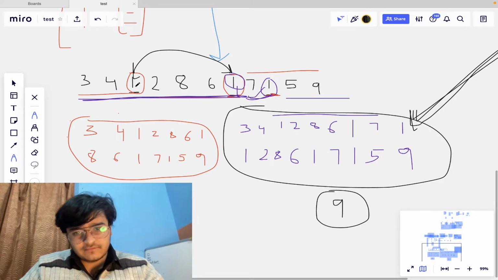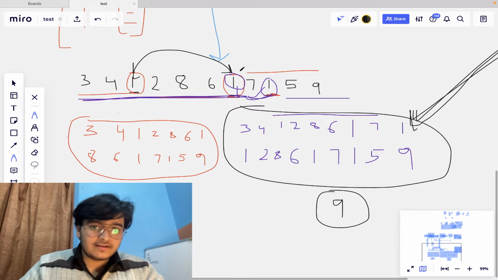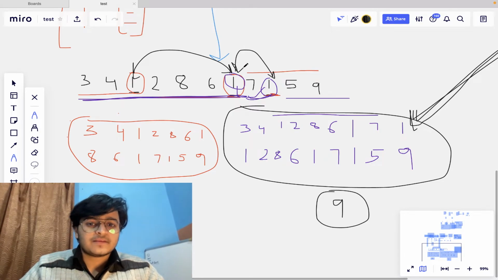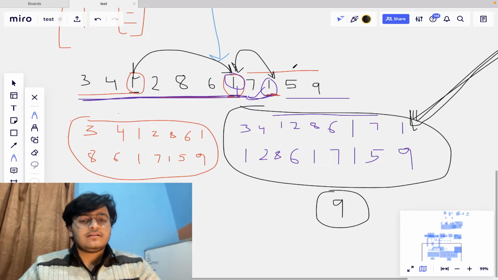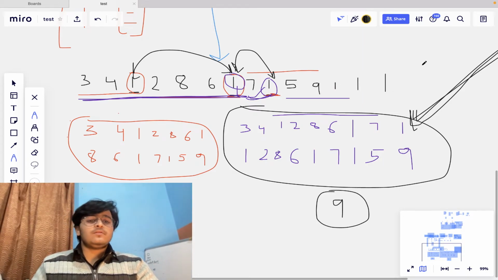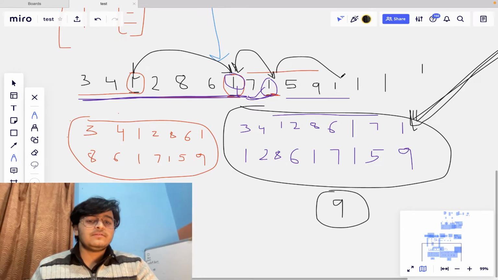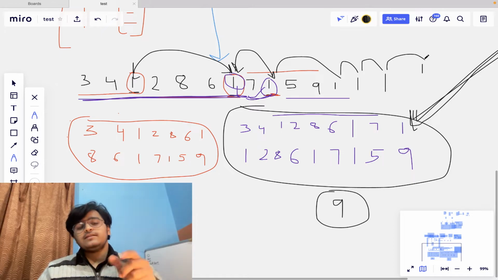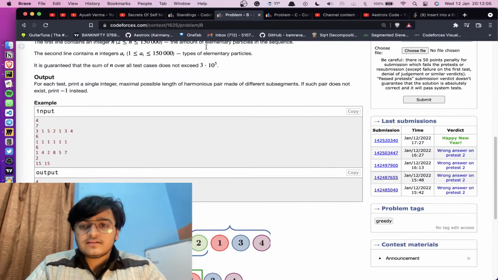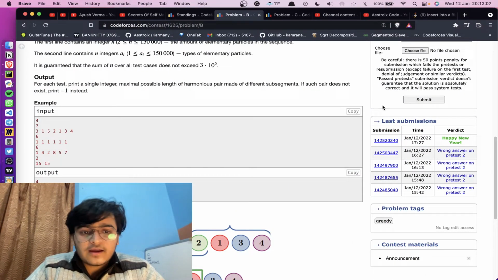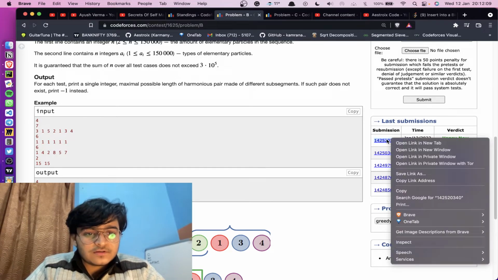So I will also check the second occurrence and third occurrence, whatever the occurrence is, however many ones there may be. So I will be checking pairwise possible subsegments which I can make using these elements. So I think my approach is clear, and I'll just show you my code.